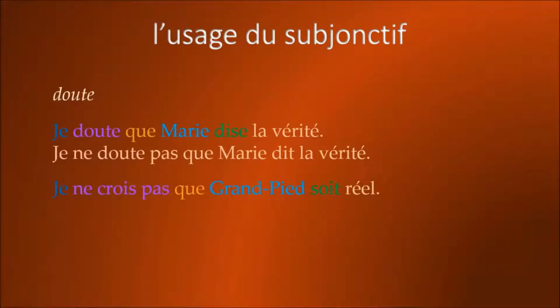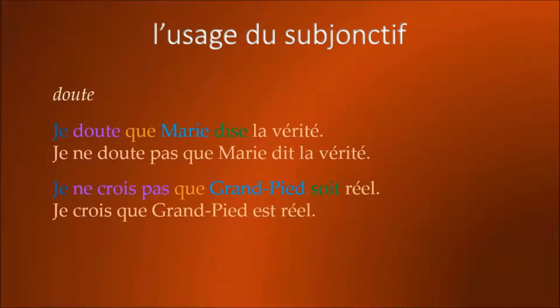Another example, je ne crois pas que Grand-Pied soit réel. I do not believe that Bigfoot is real. However, the opposite of this statement is a bit different. Je crois que Grand-Pied est réel. I believe that Bigfoot is real. Again, there is no doubt in this sentence, and consequently, there is no subjonctif.